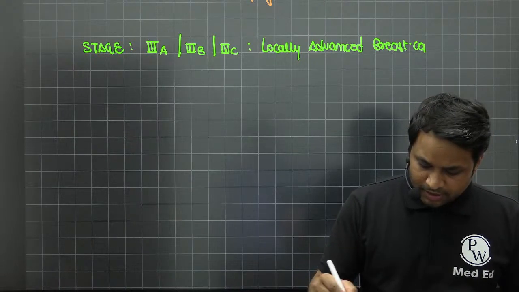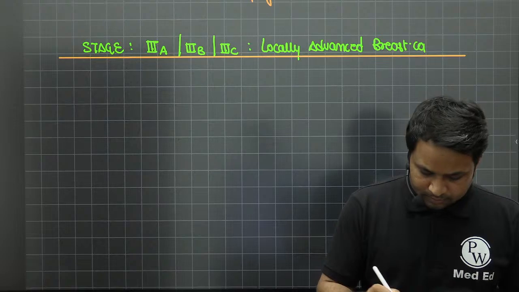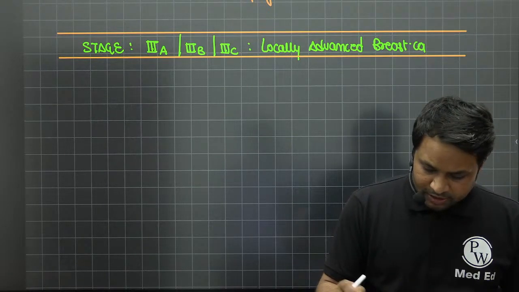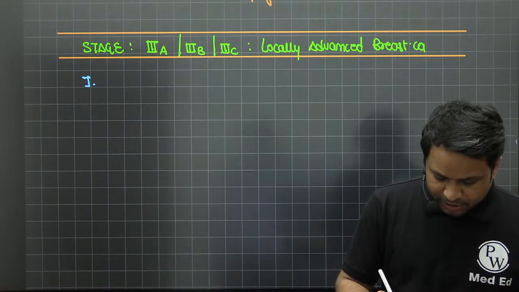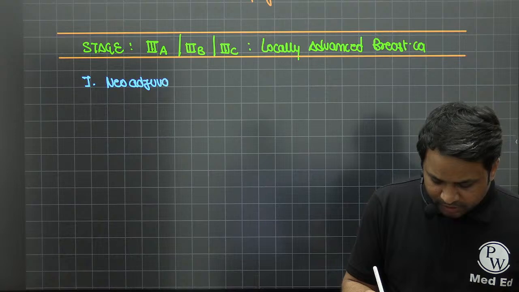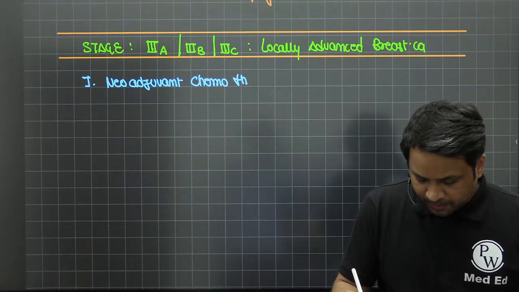Now, for locally advanced breast cancer, our first step is to start the patient on neoadjuvant chemotherapy.